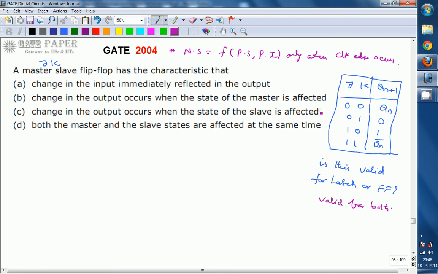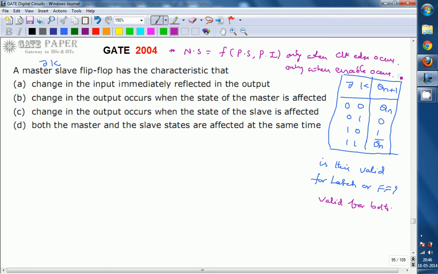In case of a latch, it is the same thing. The next state is a function of present state and present inputs only when the enable signal occurs. Whenever the enable signal is occurring, only then does the next state depend on the present state and present inputs. Otherwise the next state remains as previous. Even though the present inputs change, the next state will not reflect it until the enable signal occurs in case of a latch, or until the clock edge occurs in case of a flip-flop.